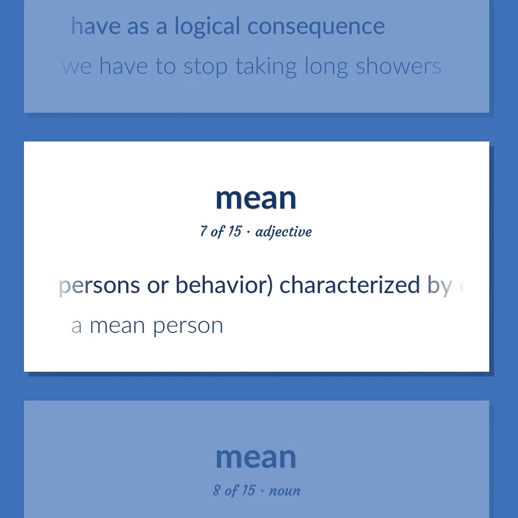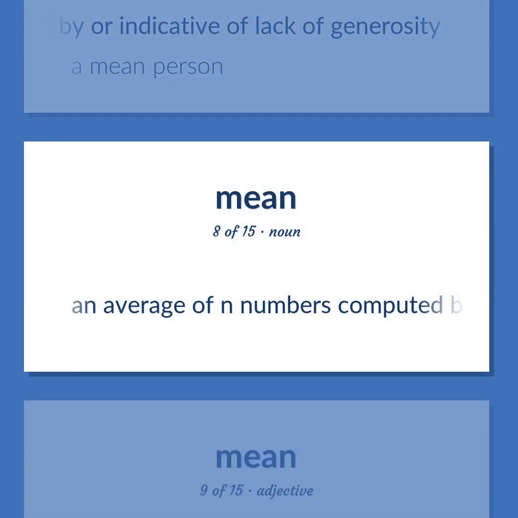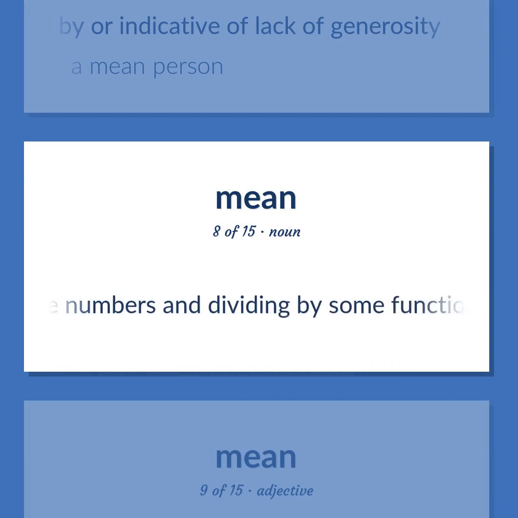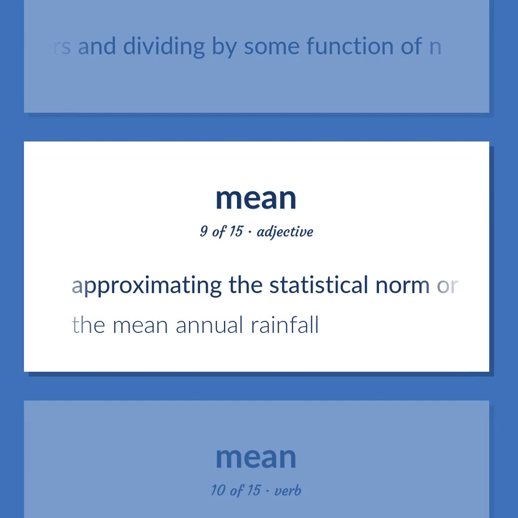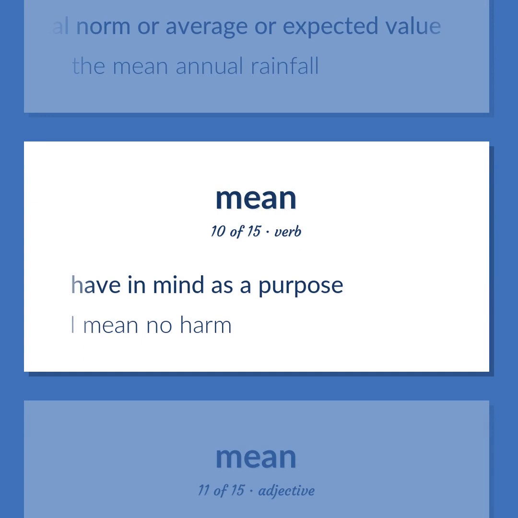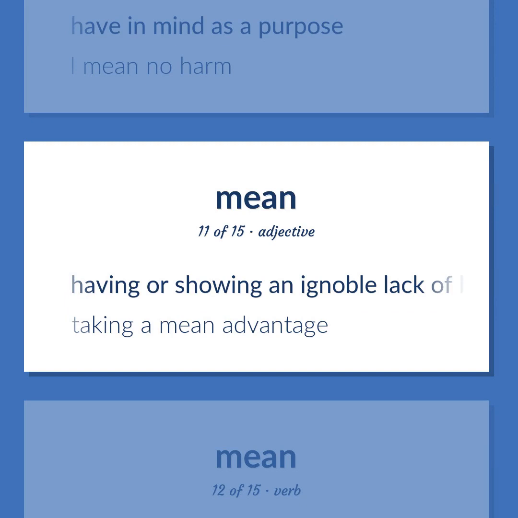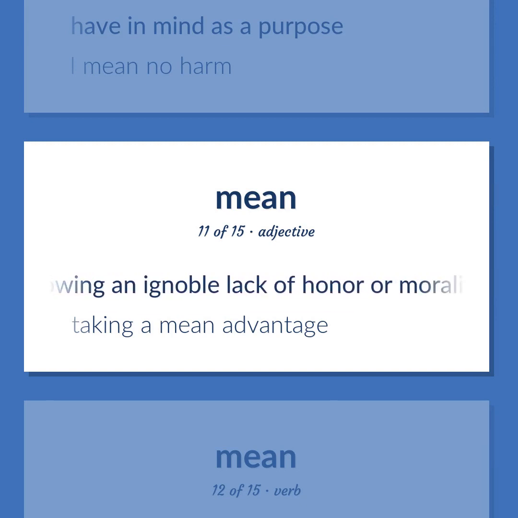Used of persons or behavior, characterized by or indicative of lack of generosity. A mean person. An average of n numbers computed by adding some function of the numbers and dividing by some function of n. Approximating the statistical norm or average or expected value. The mean annual rainfall. Have in mind as a purpose. I mean no harm. Having or showing an ignoble lack of honor or morality. Taking a mean advantage.